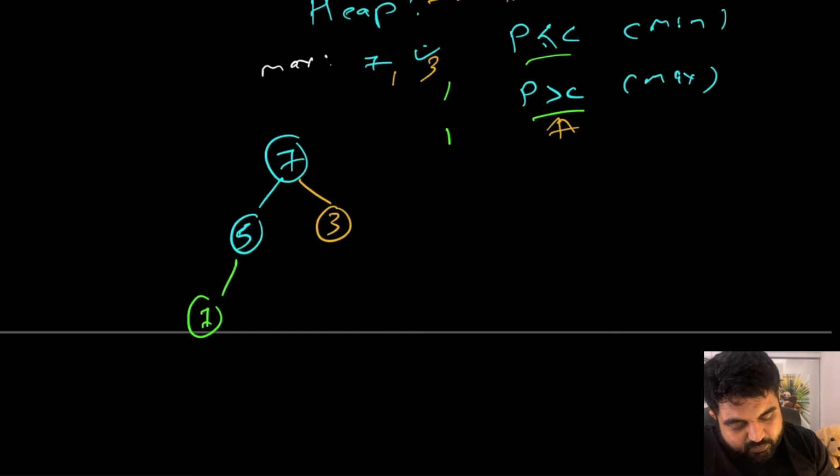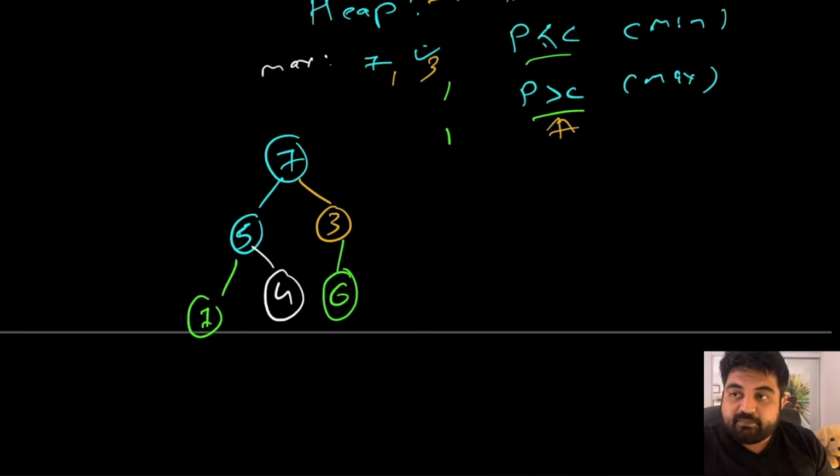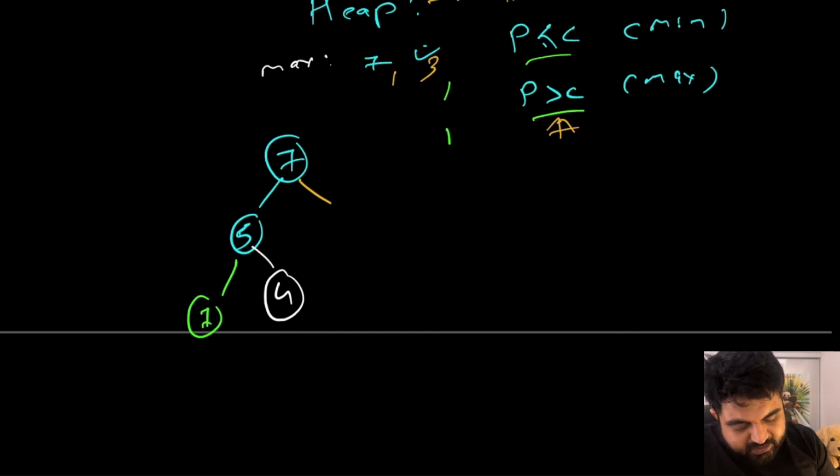Now let's say I want to add value number 4. So once again value number 4 I can add without any issues. Now once again I want to add value number 6. So if I want to add value number 6 over here, what's gonna happen? Well, we are going to see a discrepancy between these two nodes. So we will have to do a swap operation or a heapify operation. If we do heapify operation in this case, then this node 3 is going to be replaced by node 6, and then this 6 is going to have node number 3.